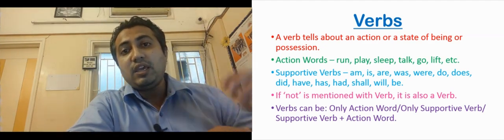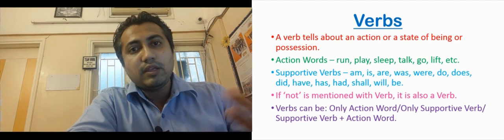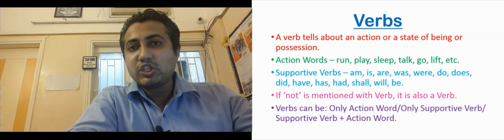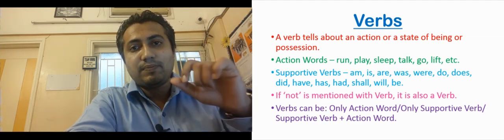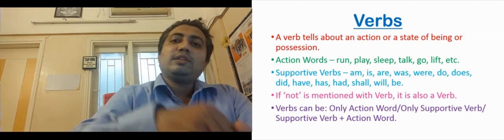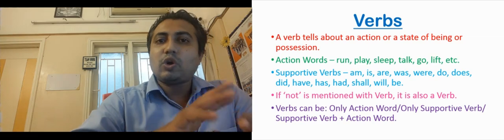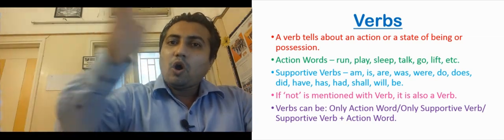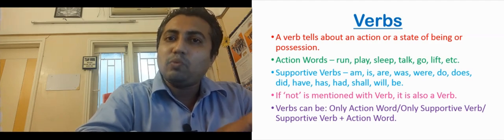Now for example, he is in the library. There is no action. So here what is the verb? Is, an auxiliary verb. So that is also a verb. These auxiliary verbs can also be verbs. Action words can be verbs. Auxiliary verbs can also be verbs.